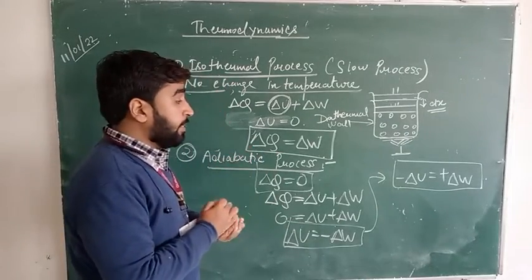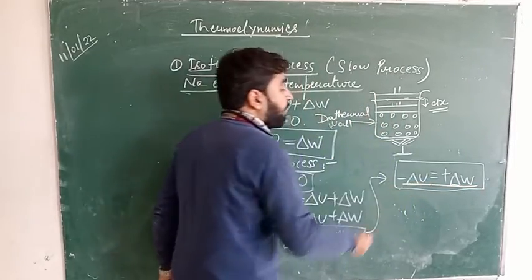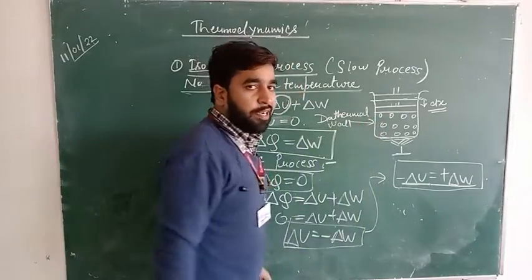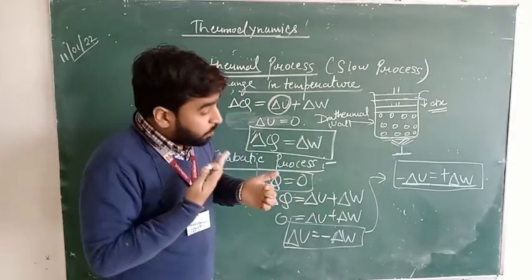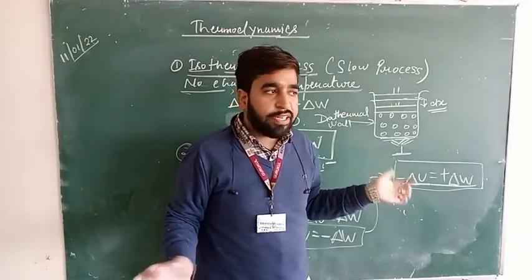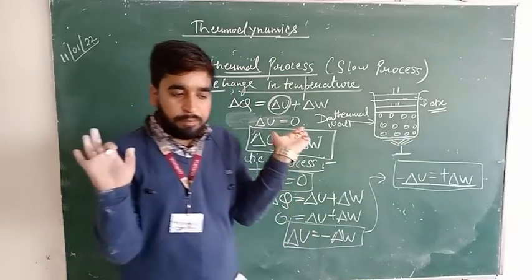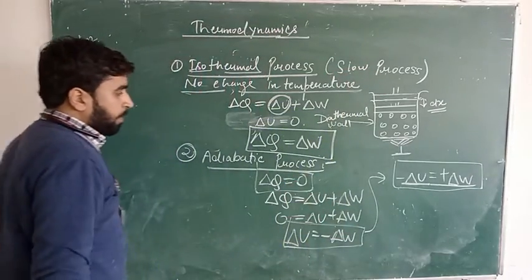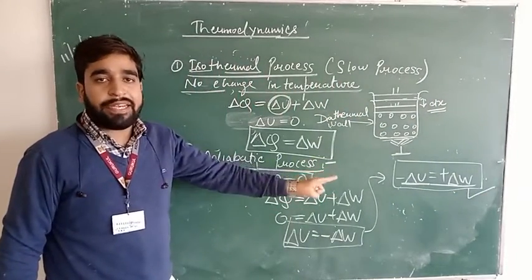That will be the case that if the work done is positive, the internal energy of the body will keep on decreasing. A person hasn't eaten anything, and you are asking him to do a certain work, because del Q is 0, no heat is given to the system. How will he do the work? He will do this work by himself. So if he moves the piston upward, the internal energy of the system will decrease for sure. So this is the physical indication of the first law of thermodynamics applied to an adiabatic process.